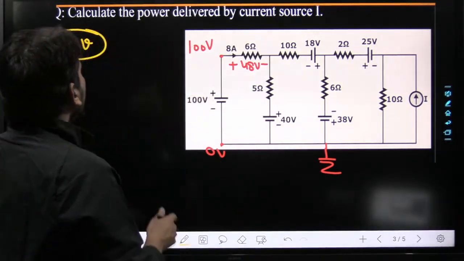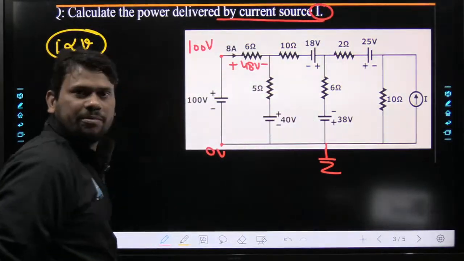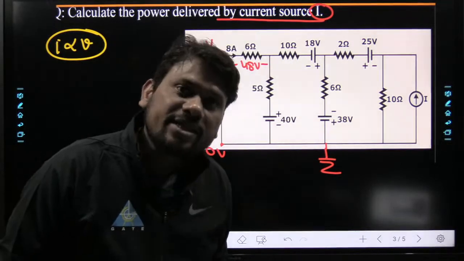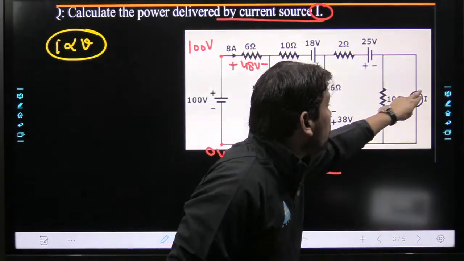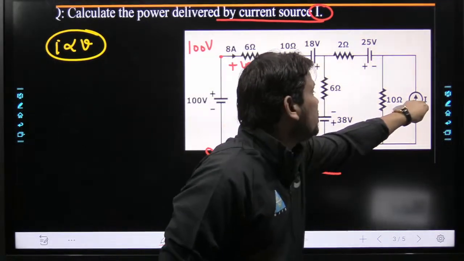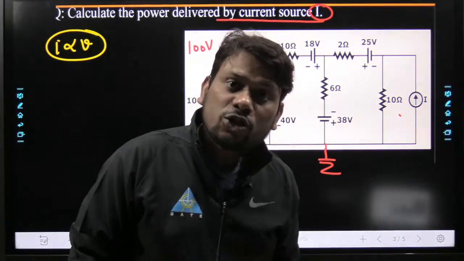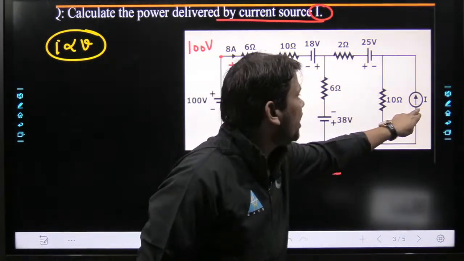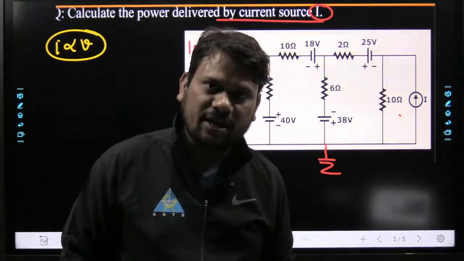What do we have to calculate? We have to calculate the power delivered by this current source I. What is the power delivered by this current source I? It is nothing but the voltage across this current source into this I. This is DC power, P is equal to VI. So actually we require, my dear friend, the value of this current I as well as the voltage across this current source. Hopefully these statements are clear again.